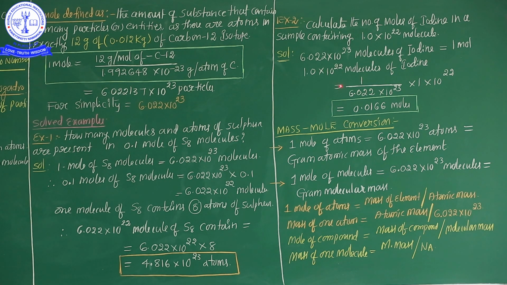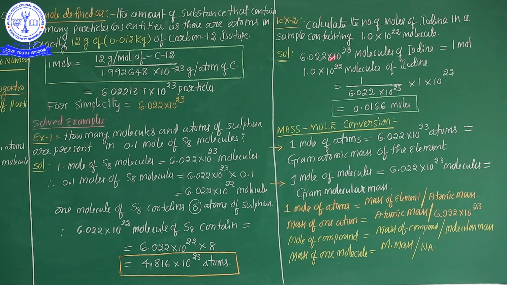1.0 × 10^22 molecules of iodine is equal to 1 upon 6.022 × 10^23 into 1 × 10^22. So ultimately how many moles are obtained? 0.0166 moles. Okay? This is the second question.